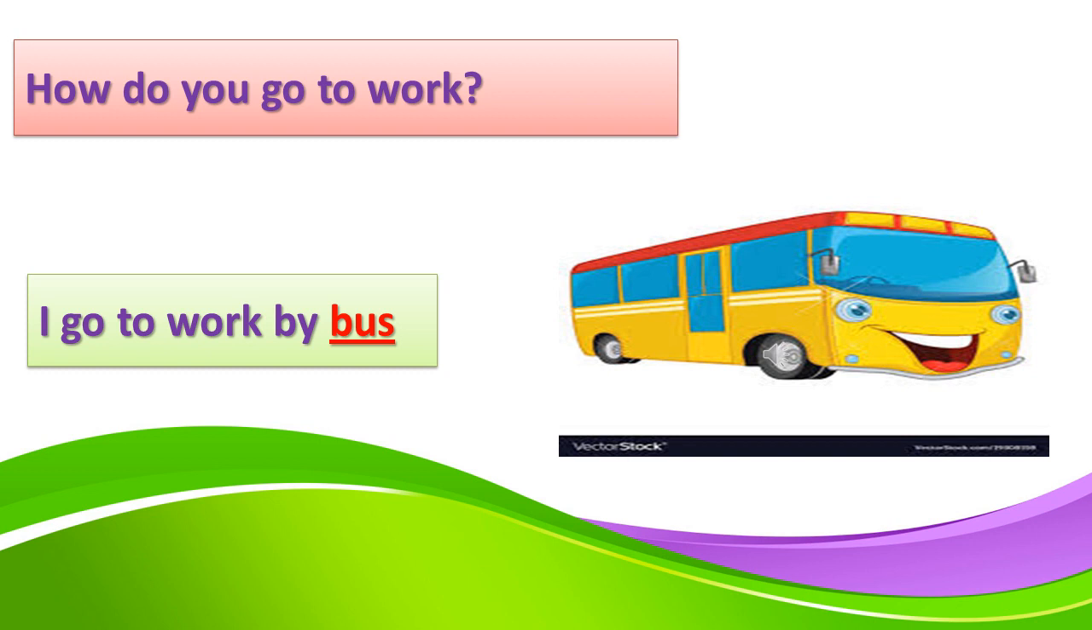Now let's see the second means of transport, which is bus. So, how do you go to work? I go to work by bus. You notice here we add a preposition, by, before bus.